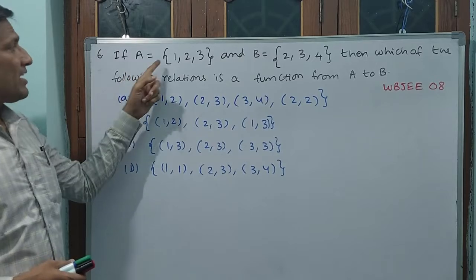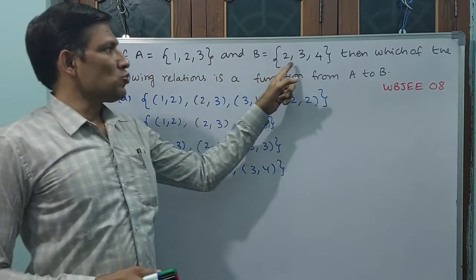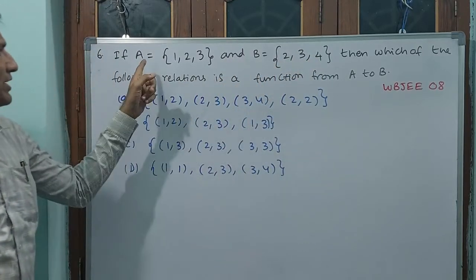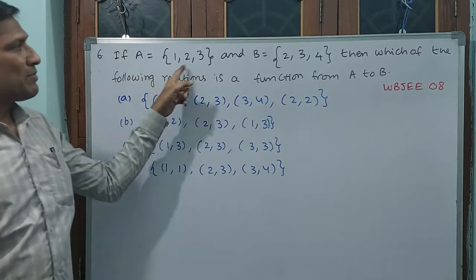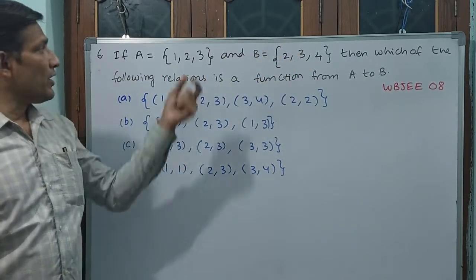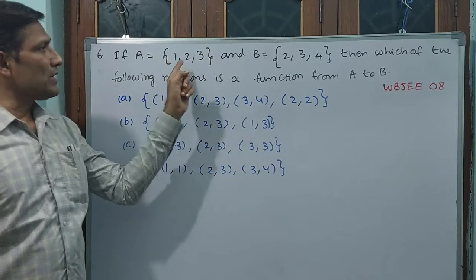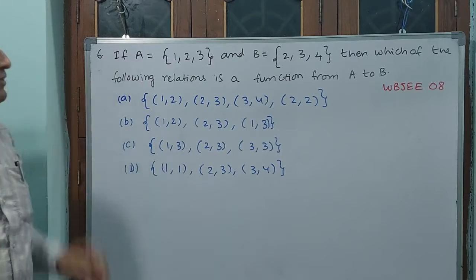If set A is 1, 2, 3 elements, set B is 2, 3, 4 elements. That means set A contains these elements, set B contains these elements. See, the total number of elements may be equal. Here also 3, here also 3. But the elements are different. Here 1, 2, 3 is there, here 2, 3, 4 is there. Here 1 is not there, here 4 is not there. Okay? That we can observe.